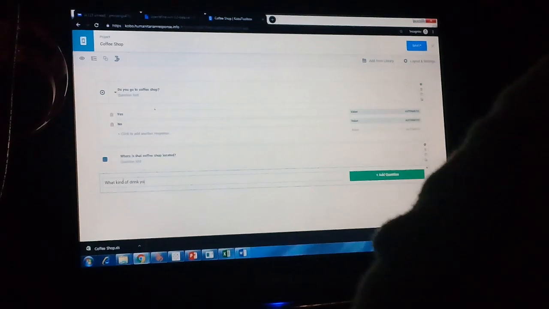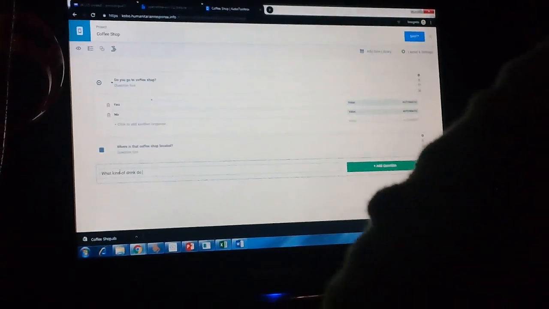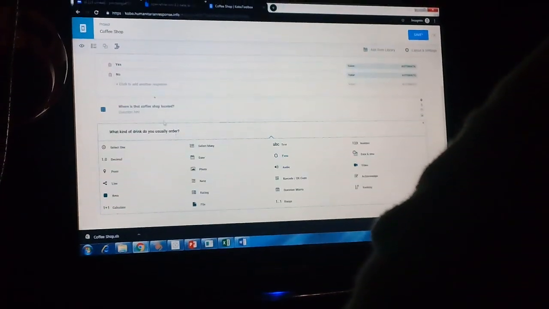drink do you usually order? Then click yes. Click this button, then select menu,